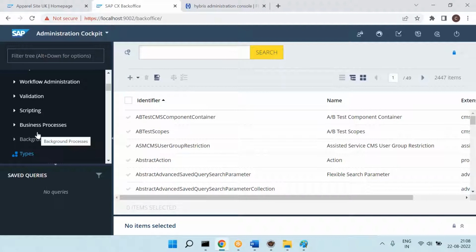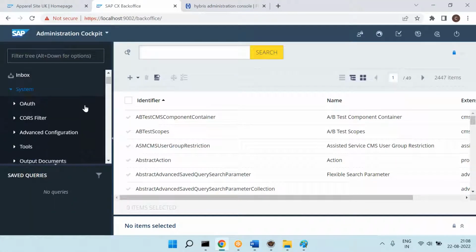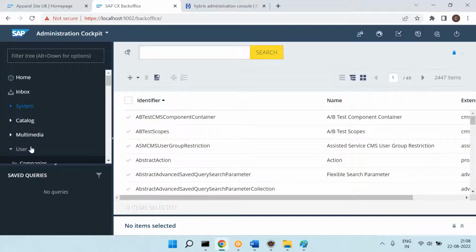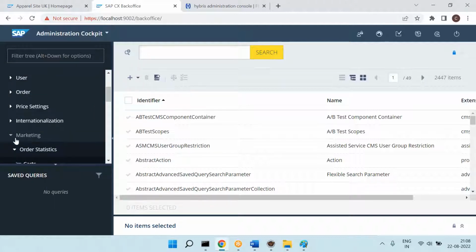How to do that, we will see in the technical session. For now, we are good. The next thing is that, now in the back office, we have so many options, right? Orders are there, users are there, catalogs are there, products are there, like that.